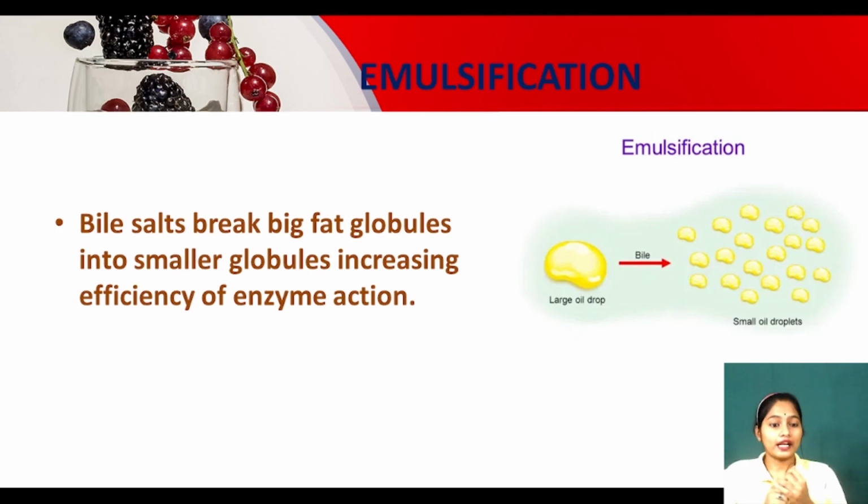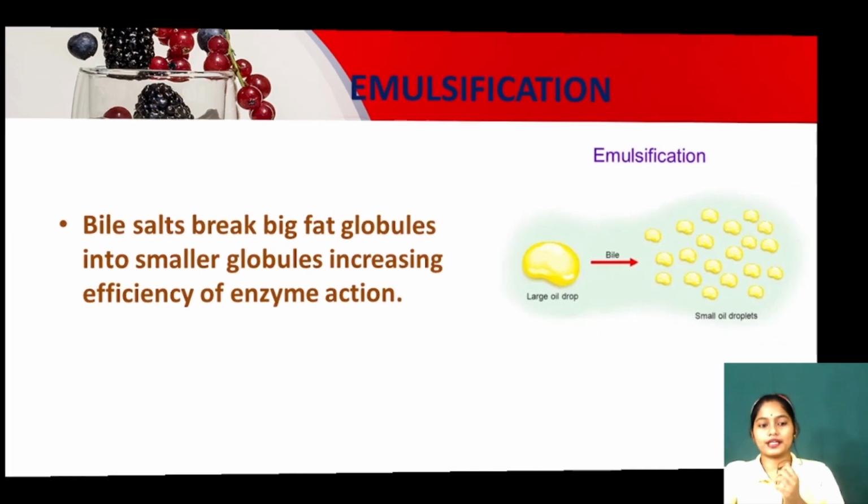Bile salts break big fat globules into small globules, increasing the efficiency of enzyme action. Enzymes help to divide into different parts and digest them. So the bile from the liver will come and divide this big drop of fat into small globules, and it will be easy for our enzymes to digest it.